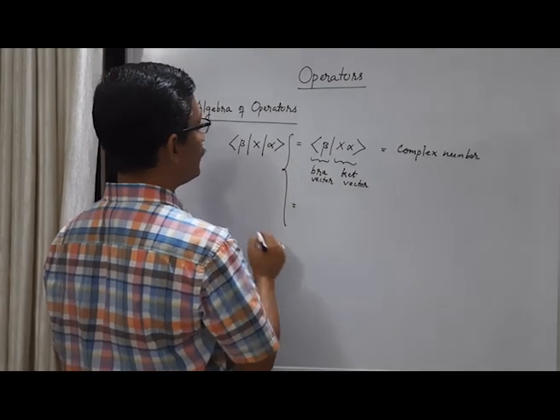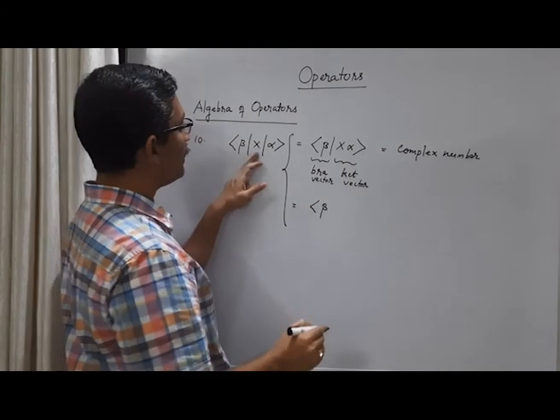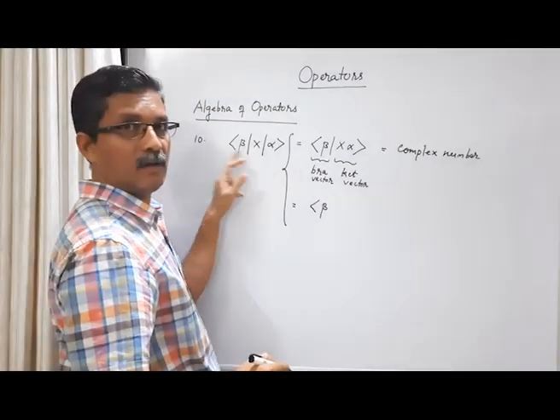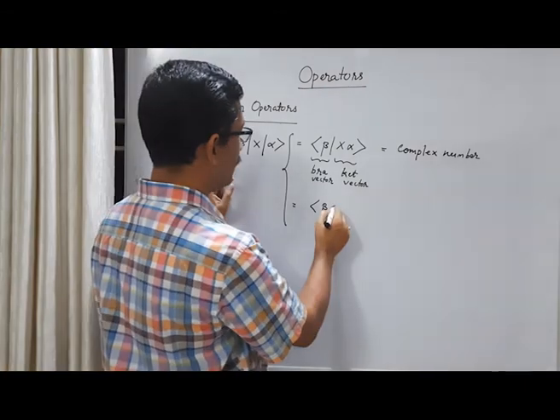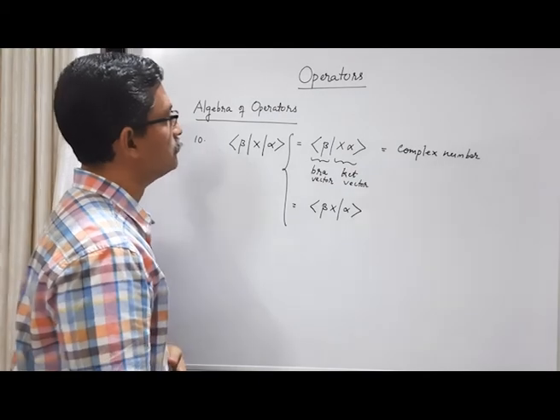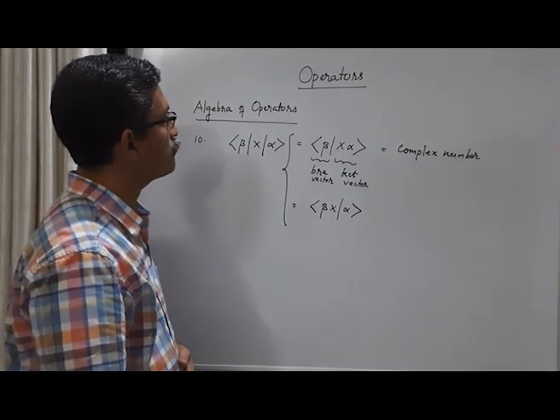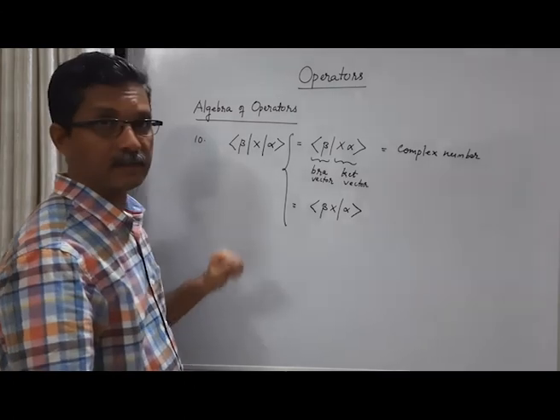Or you can look at it in another way. This x can act on the bra beta from right to left, so we can write it like this, beta x alpha. We can interpret it like that.